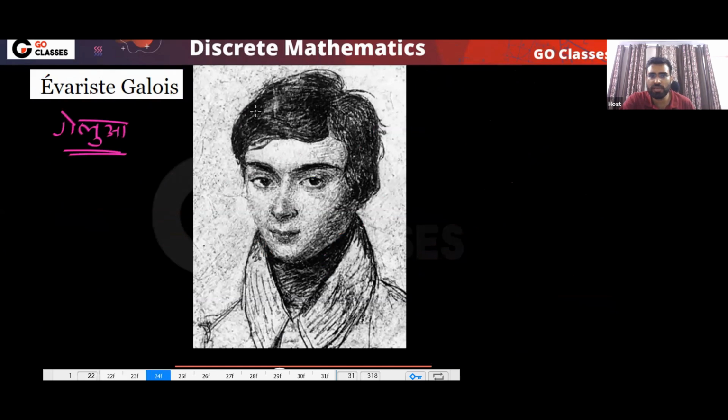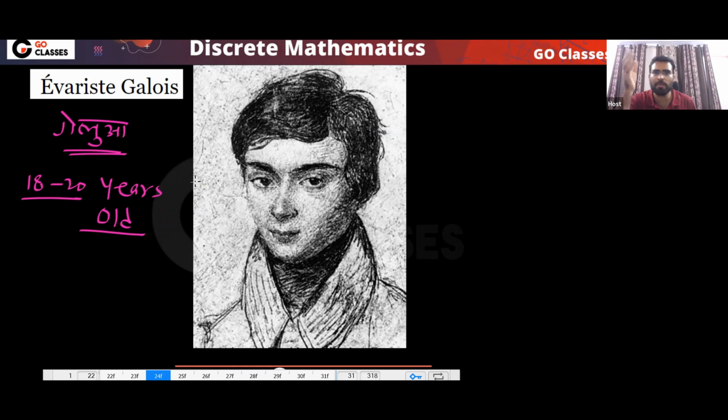He was only 18 to 20 years old, I think. So he was very young, only 18 to 20 years old. He is basically known as the founder, or I can say the creator, of abstract algebra.